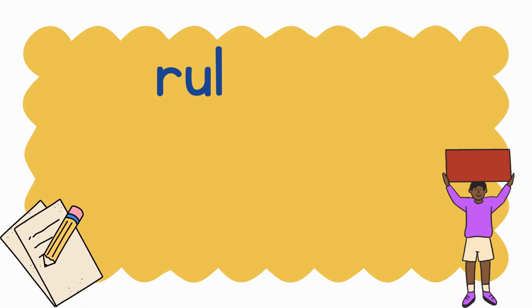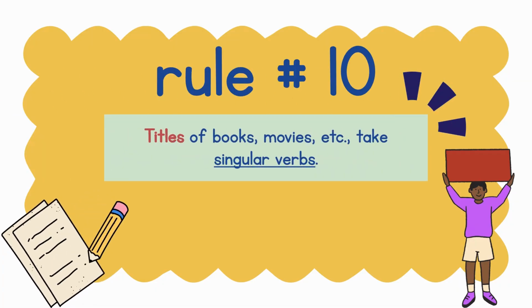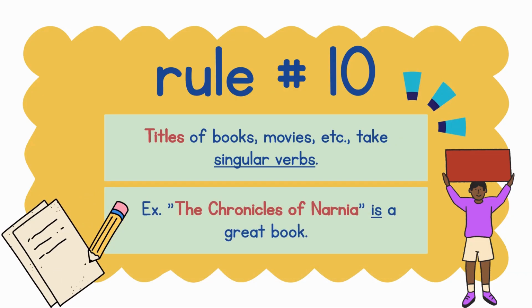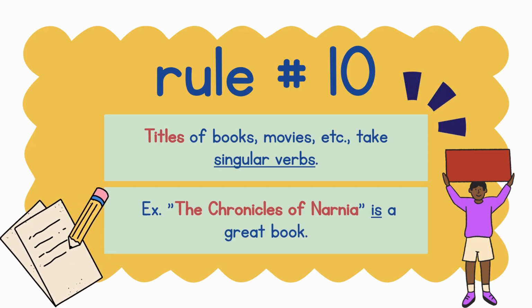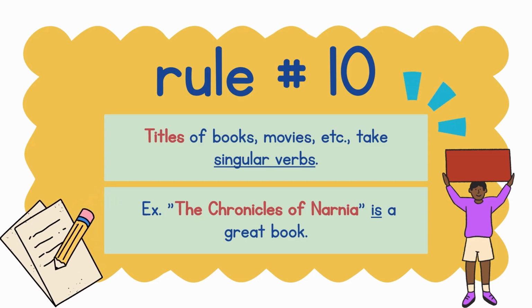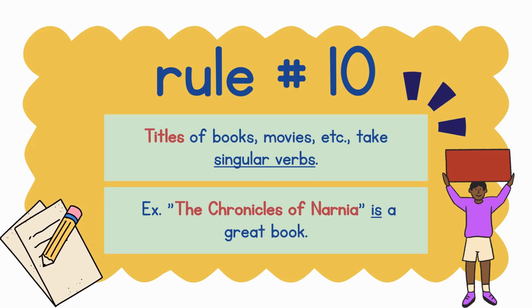Rule number 10. Titles of books, movies, etc. take singular verbs. Example, The Chronicles of Narnia is a great book. Since the subject here is a title of a novel, we must take a singular verb. Therefore, the used linking verb here is.